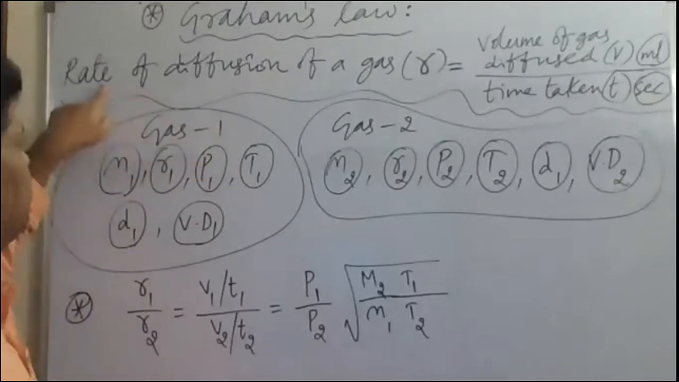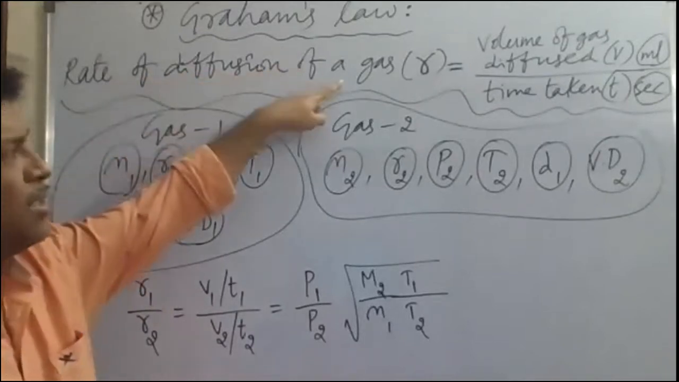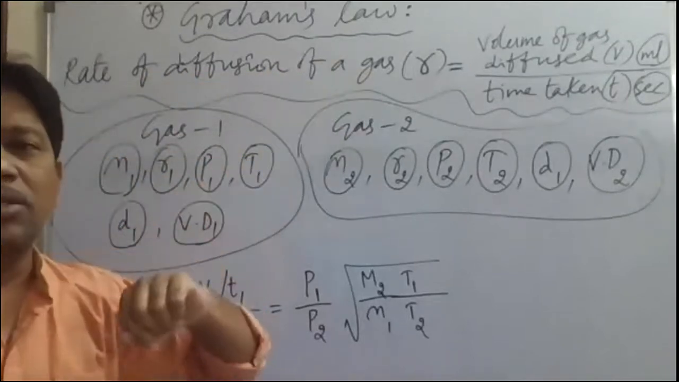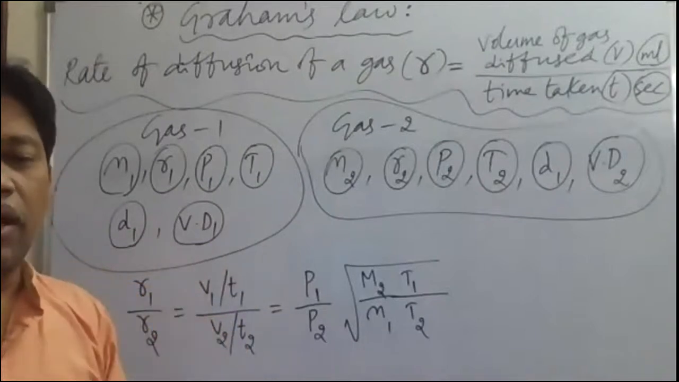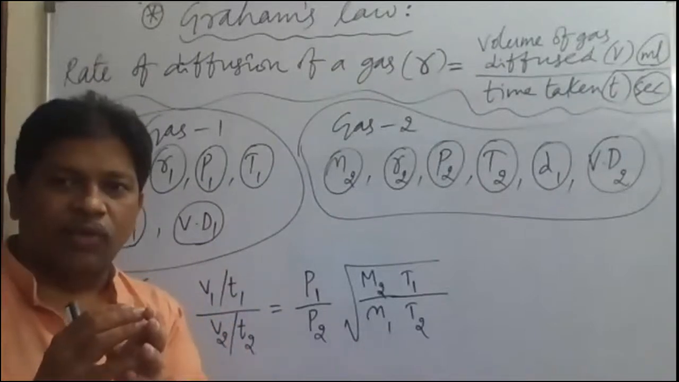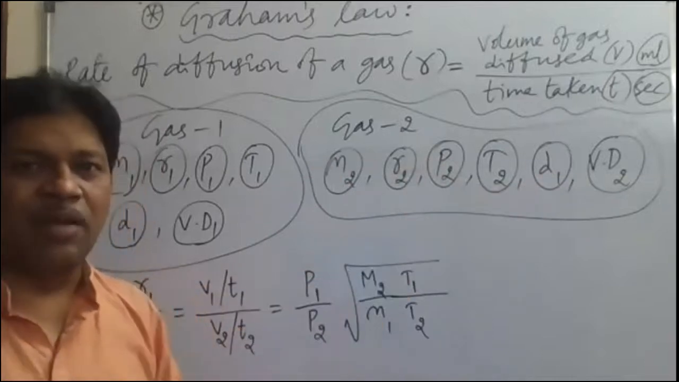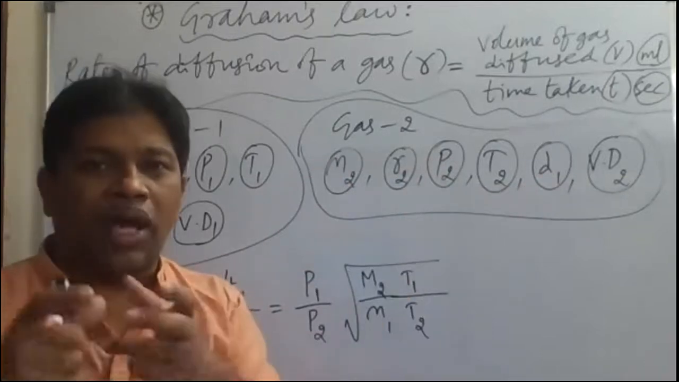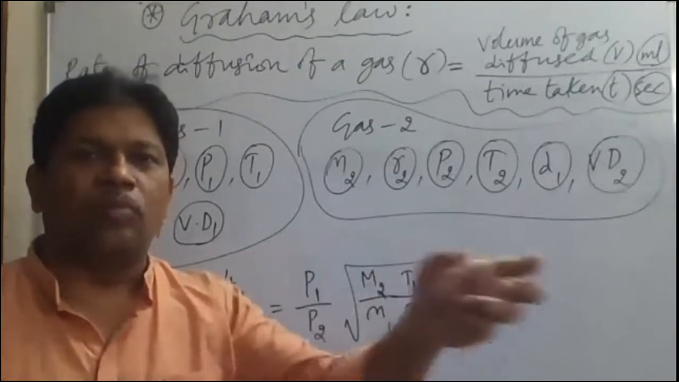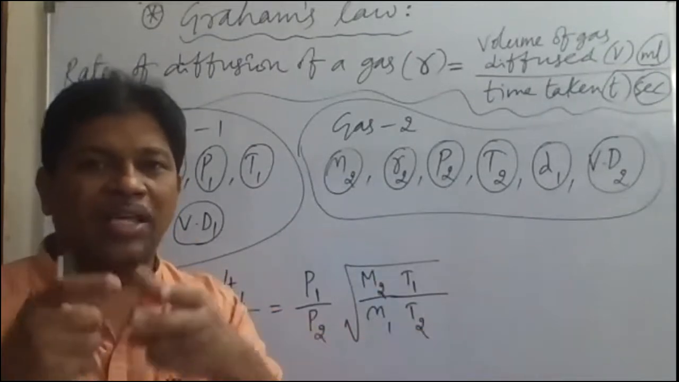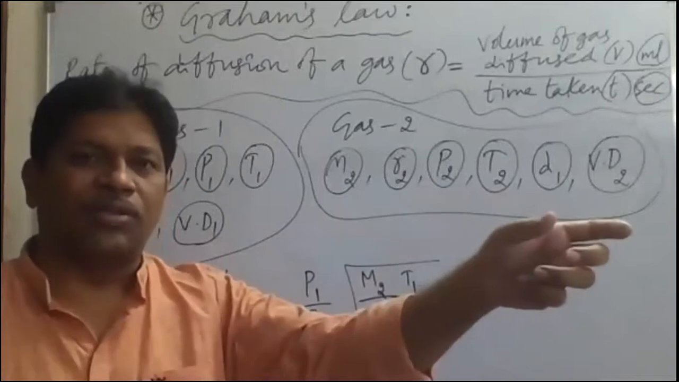suppose you take the rate of diffusion of a gas. Rate of diffusion means the speed of diffusion, at what speed the gas is diffusing from one place to another place. Generally, diffusion will take place from where to where? From higher pressure region to lower pressure region, from higher concentration to lower concentration.